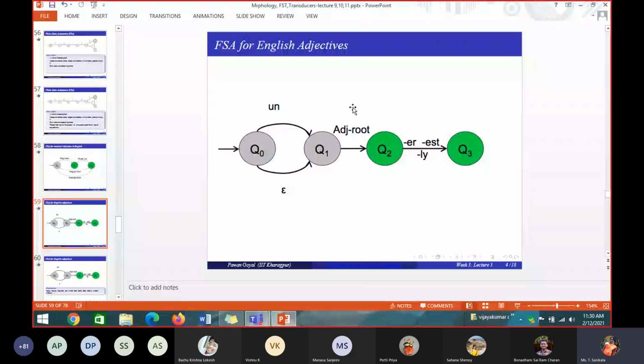Suffixes means ER, EST, LY. It accepts only these 3 types of suffixes. Or it may be without suffix, or without prefix. Only the root word, only the adjective word it may accept. These are the different combinations this automaton will accept.